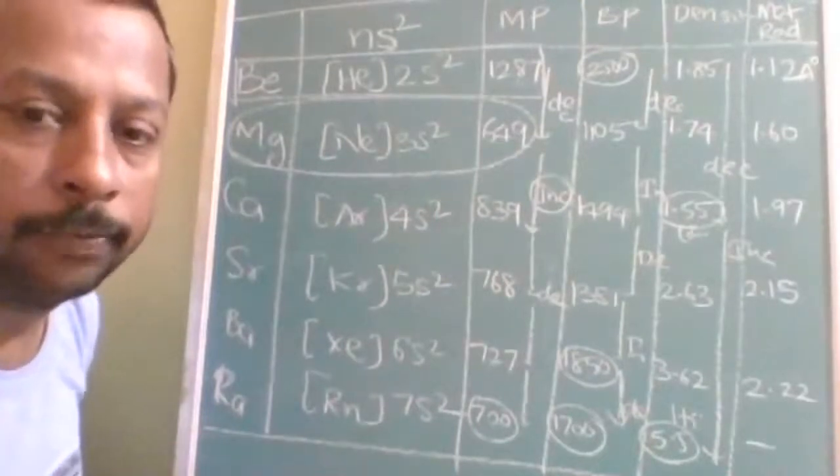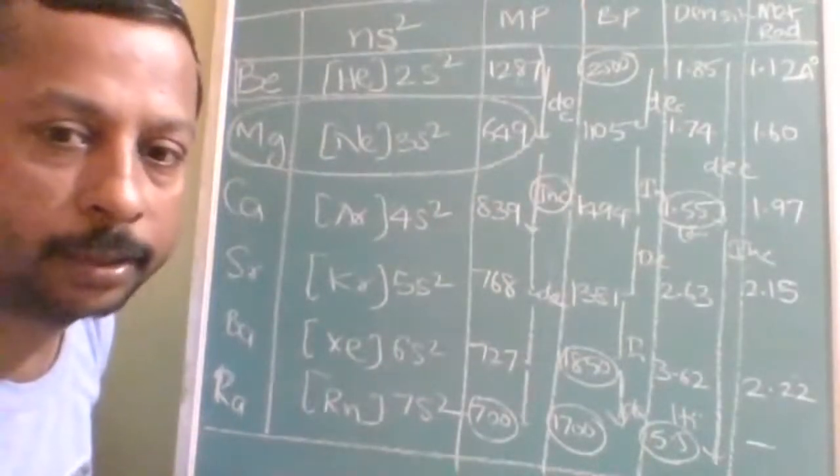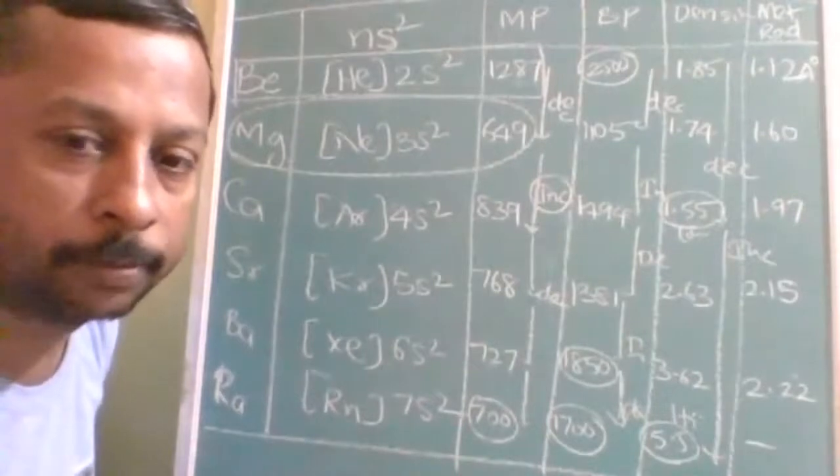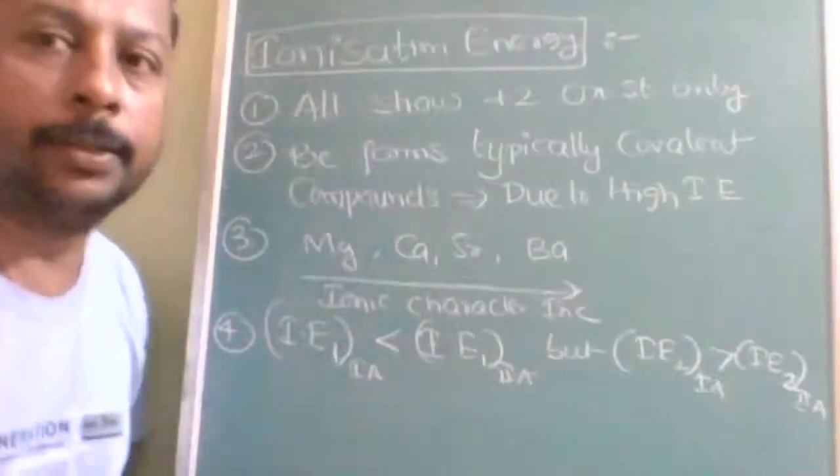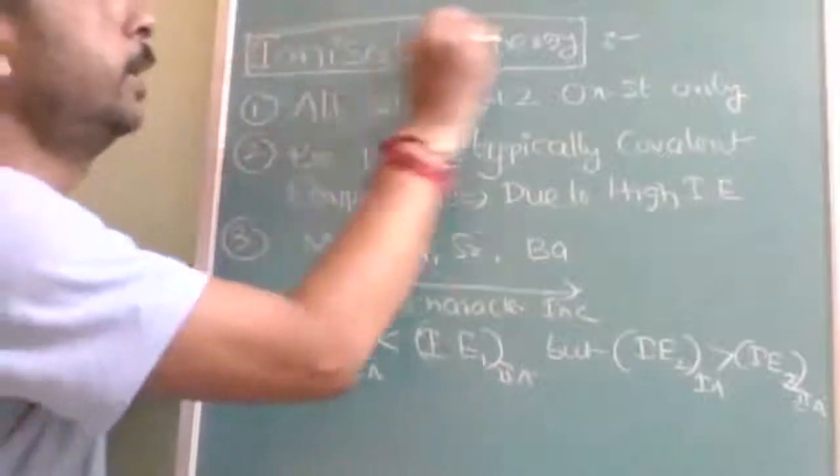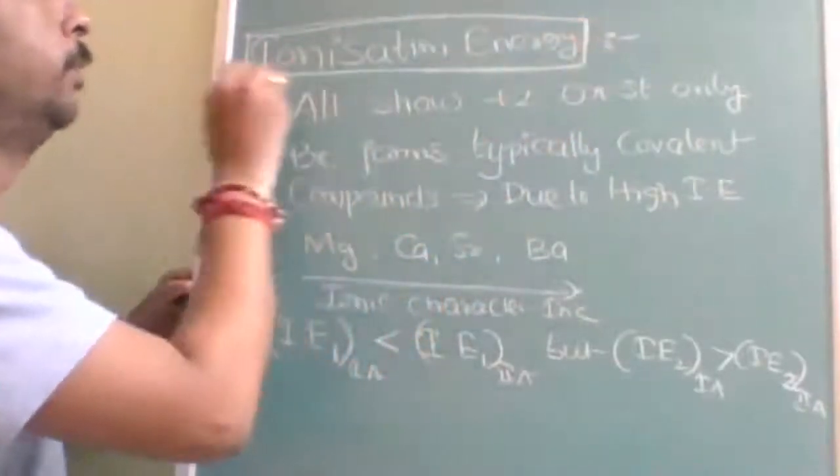Okay, note down for the time being. You can make that list afterwards. Leave some space. Okay, next general property is ionization energy. Next general property is what?